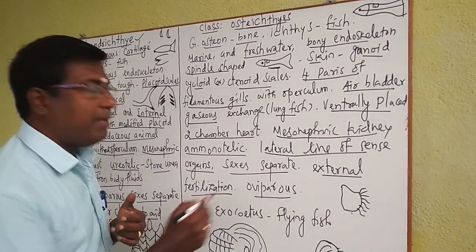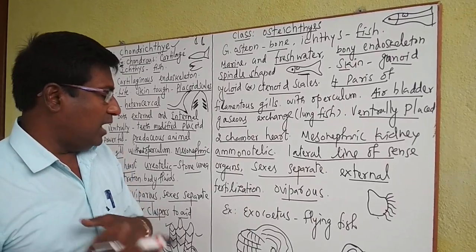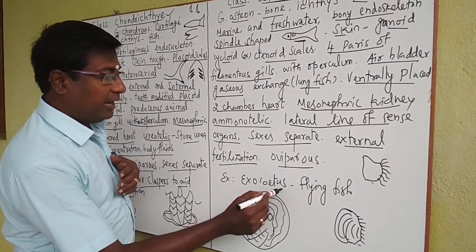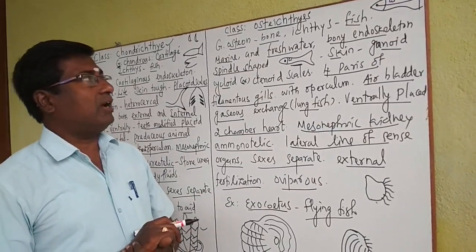Okay, these are oviparous, that means laying eggs. Then the egg hatches out and the young one comes out directly. And an example is Exocoetus, that is called the flying fish. This is a general character of class Osteichthyes.